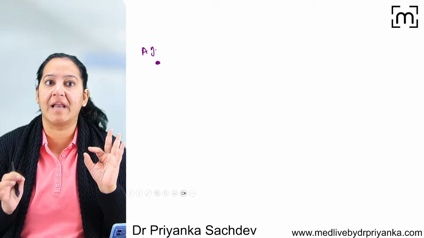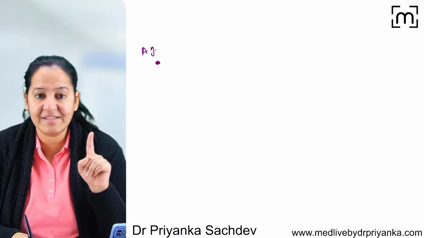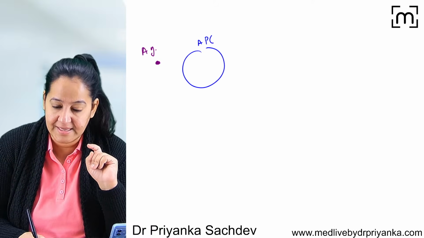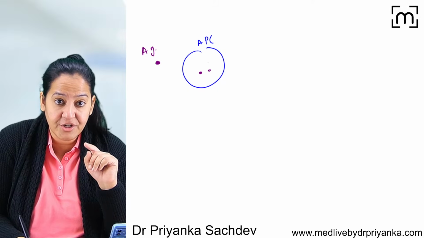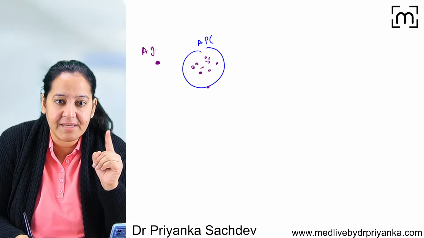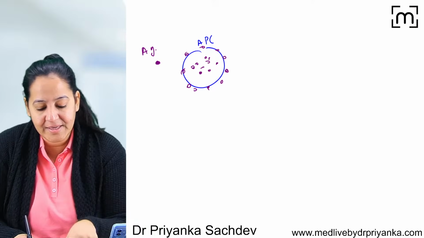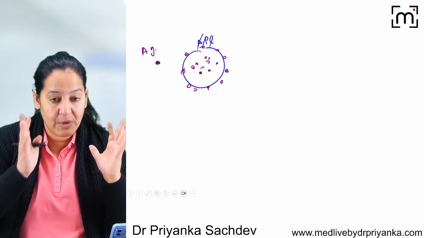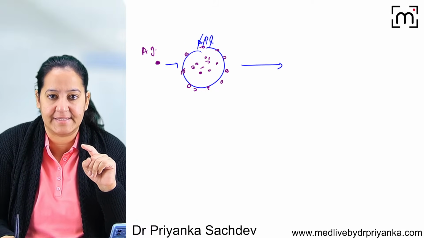So I want to tell you the cell-mediated immunity. This antigen interacts first with the antigen-presenting cell, the APC. The antigen-presenting cell will engulf the antigen, degrade it into multiple pieces inside, process the antigen and present it on its surface like this. That's why it is known as the antigen presenting cell, APC. Now it will present this antigen to the next cell.